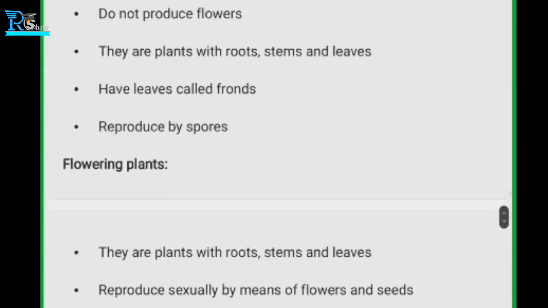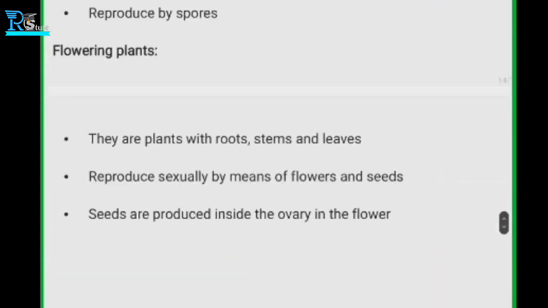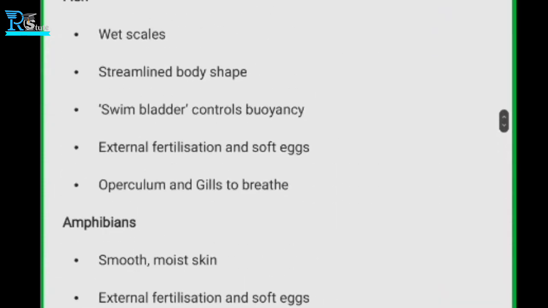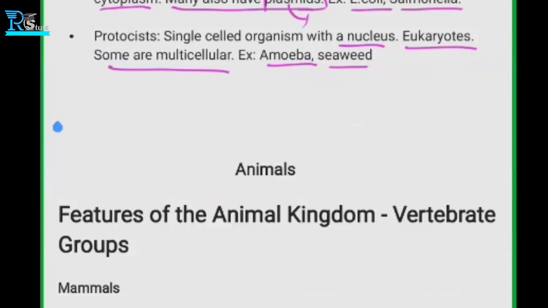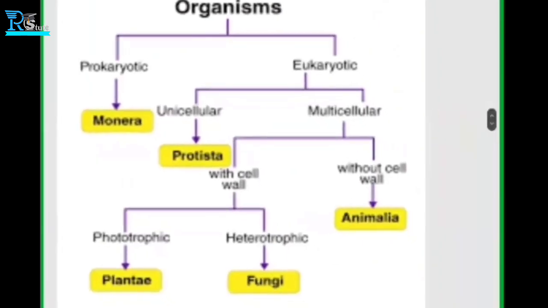It is the classification of H.A. Whittaker, the scientist's name. I forgot to insert the slide. So this is nothing but the classification given by H.A. Whittaker, the scientist.